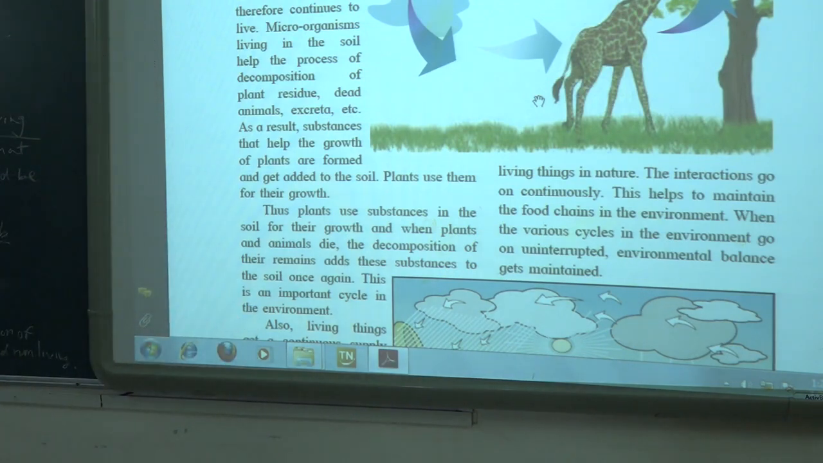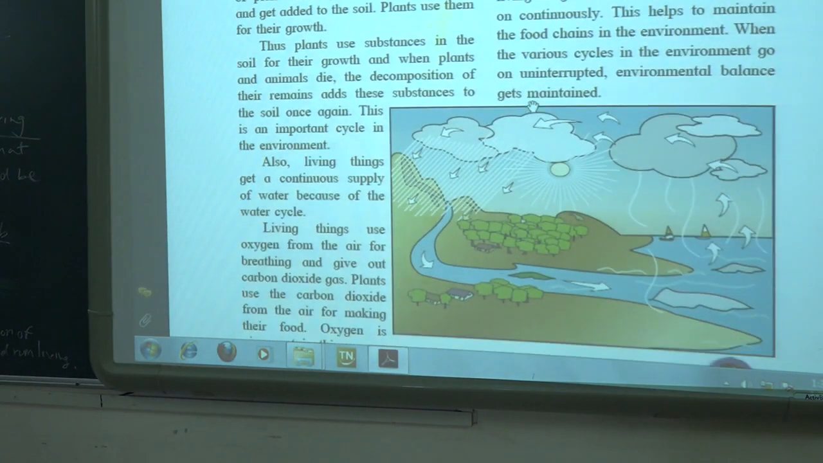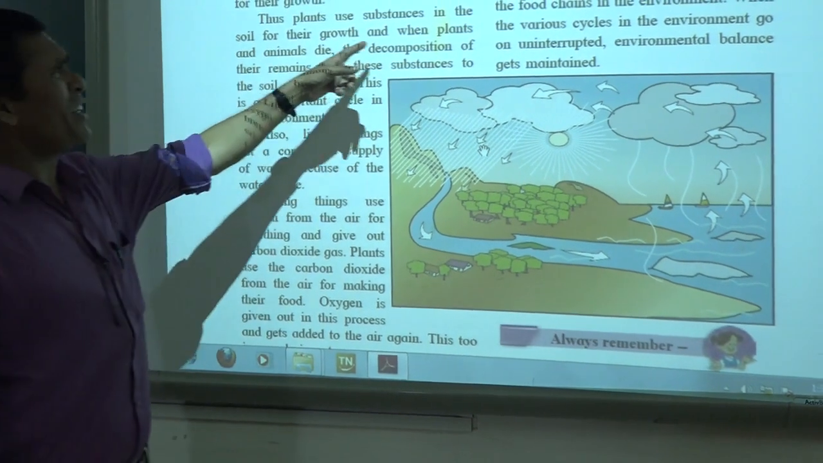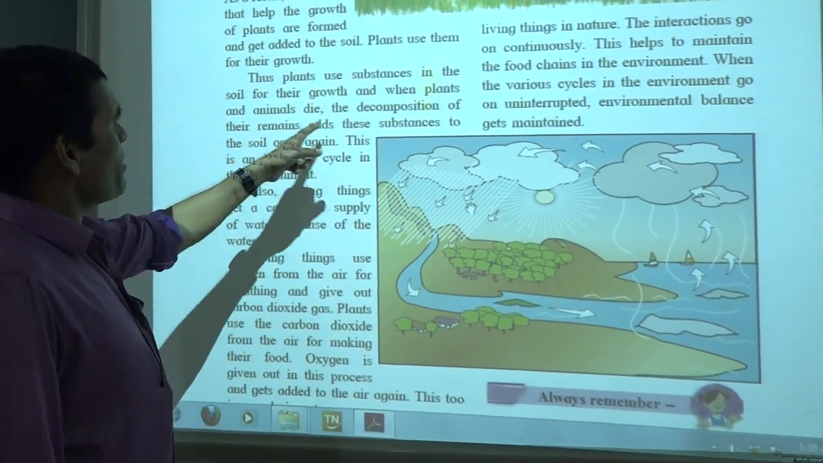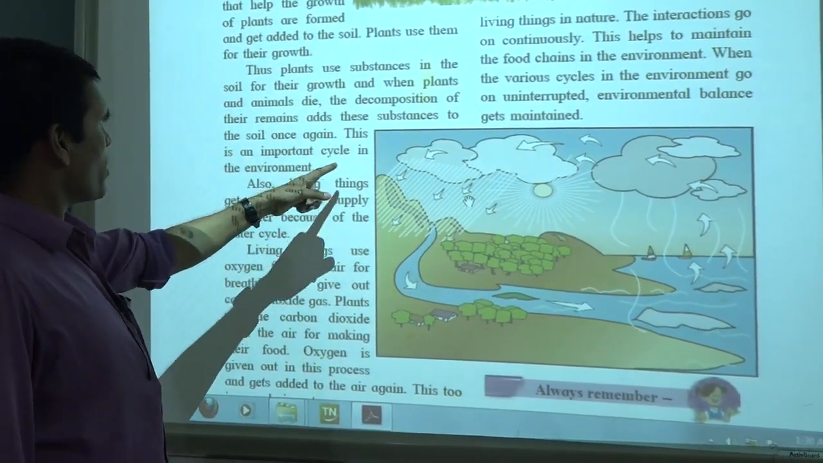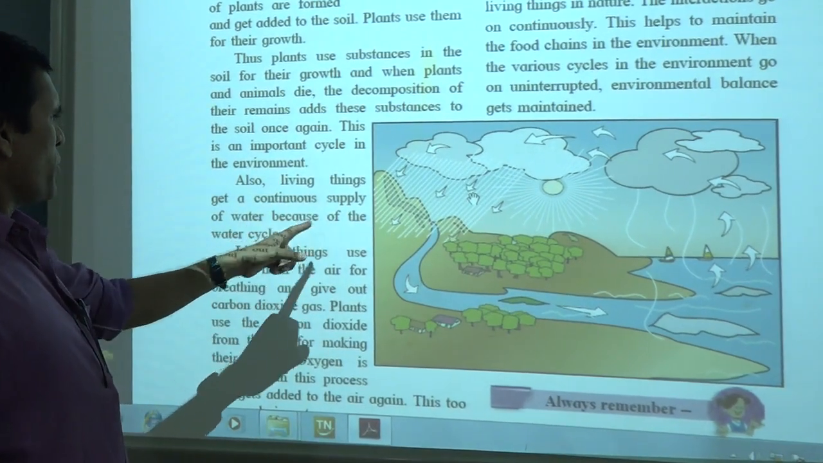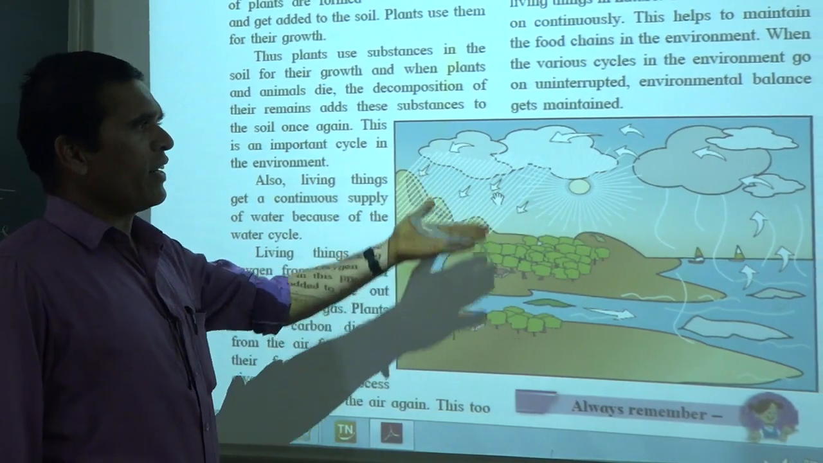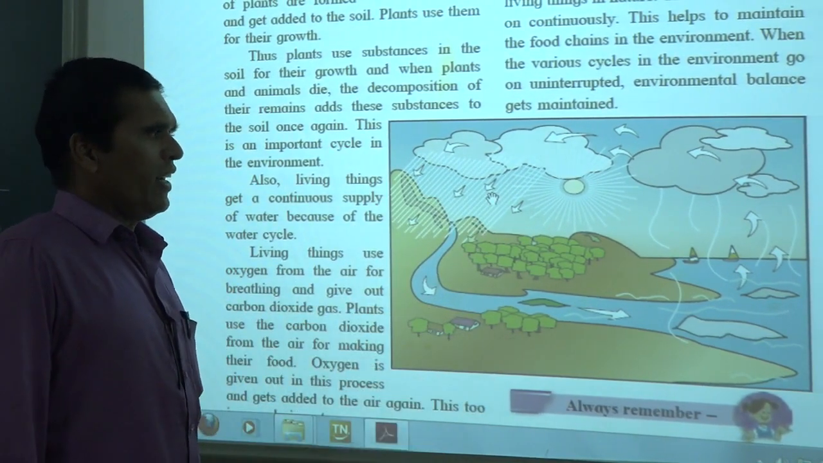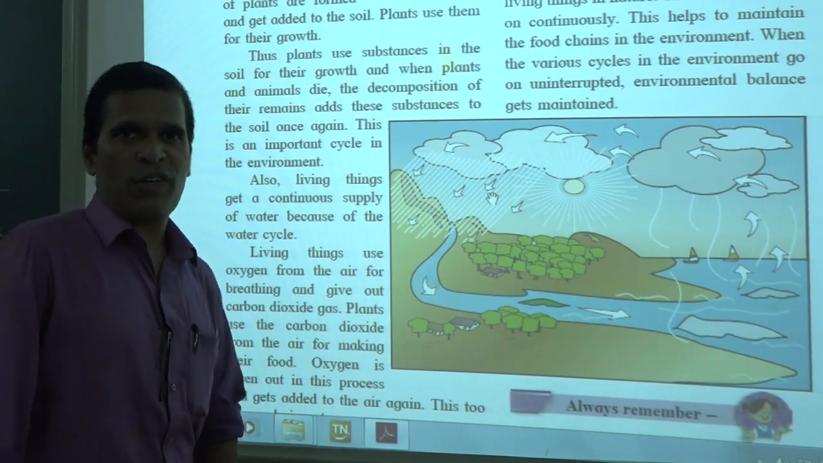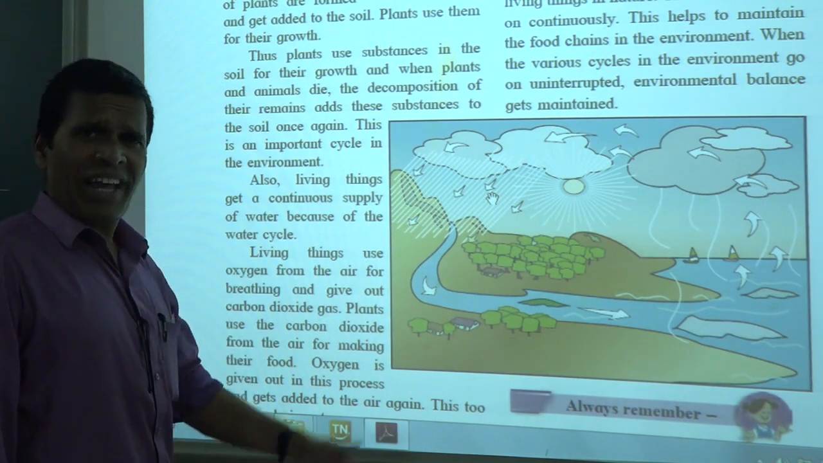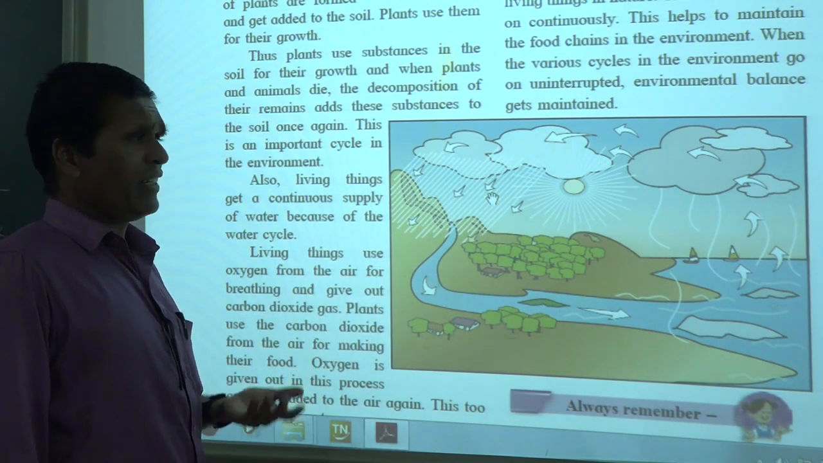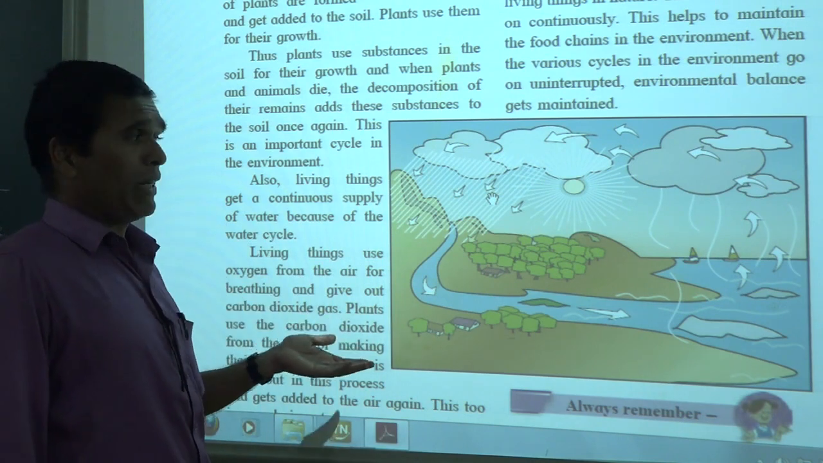Next point. Do plants use substances for their growth, and plants, animals and decomposition. I explained that cycle is important in the environment. Living things also continue because of the water cycle. Now an important cycle is the water cycle. You are seeing this diagram of the water cycle. The water cycle is a very natural phenomenon, a beautiful process that occurs naturally in nature. Due to the water cycle we are getting water, and the entire environment is maintained by it.